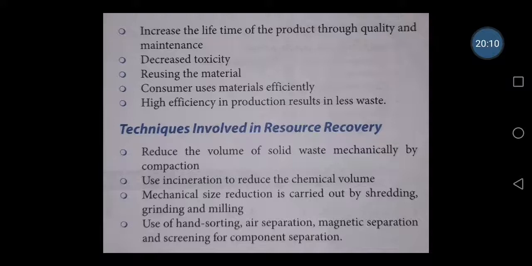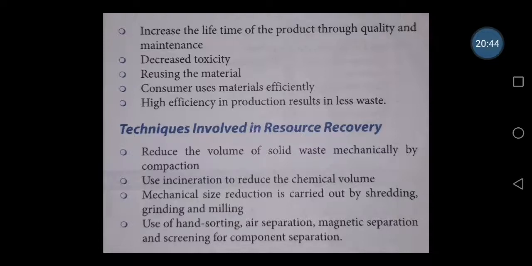We just throw it into the corner. Later when we change houses, we'll throw it outside. So automatically the e-waste is getting accumulated in nature. So by improving the lifespan or the quality of a product, we can reduce the waste. Then decreased toxicity, then reusing the materials, then the consumer using materials efficiently. If we really use materials efficiently, many of the waste products nowadays we can use very effectively.